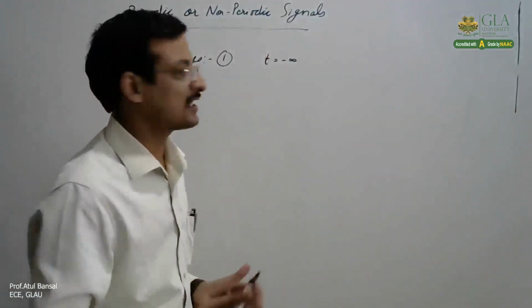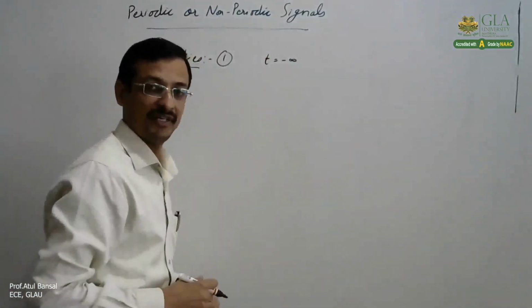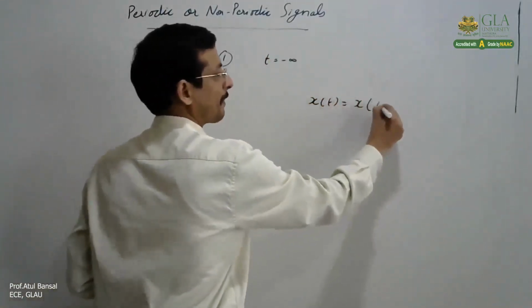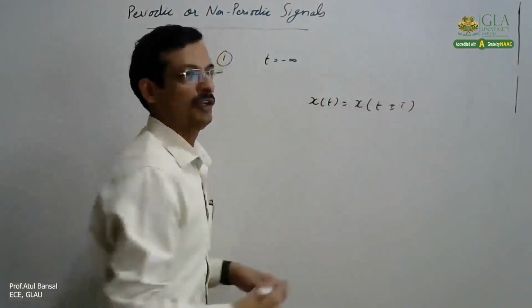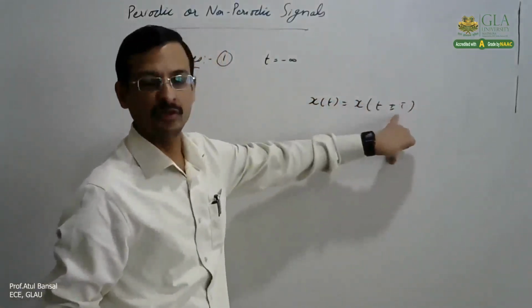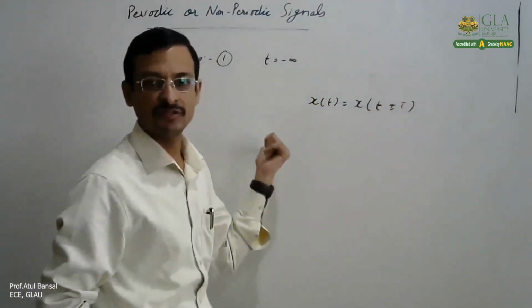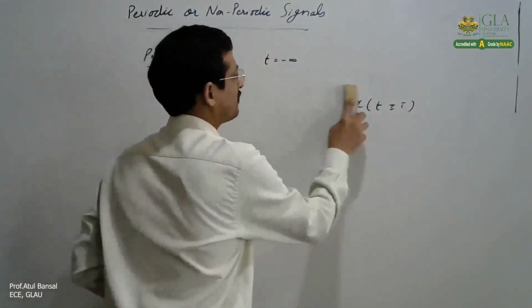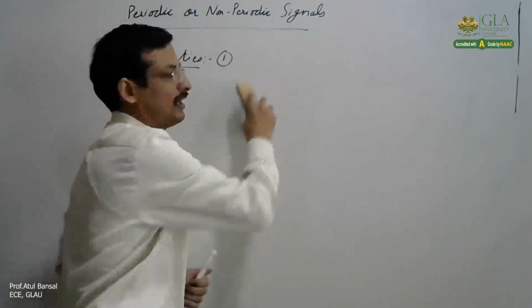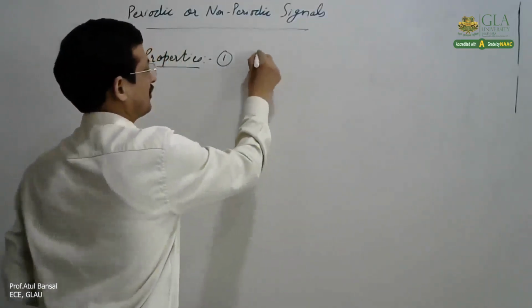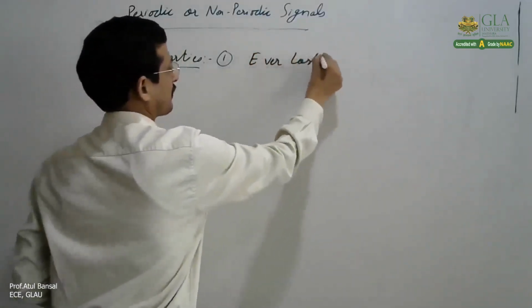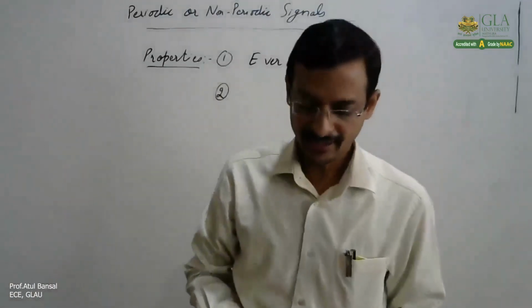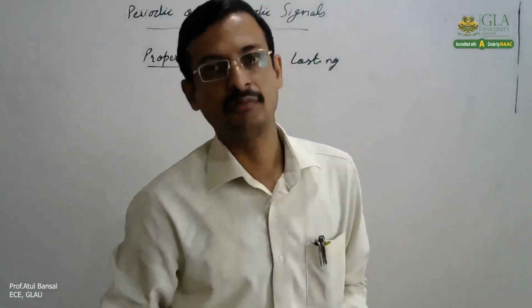Because suppose the signal does not start at minus infinity, it starts at some finite time. Then in that case, this condition will not be satisfied. Suppose it starts at some t equal to 0. Then for the negative values of t, this equation will not be satisfied. So then the signal will not be periodic. So the first important property is that periodic signals are everlasting signals. It should start at minus infinity and it should end at plus infinity.